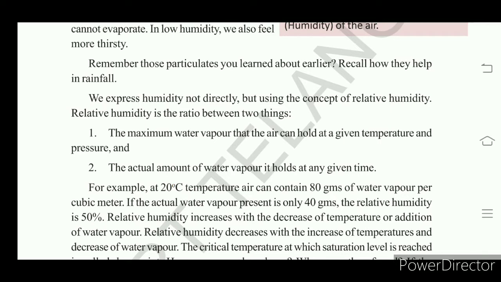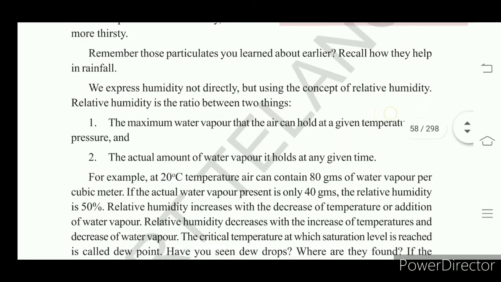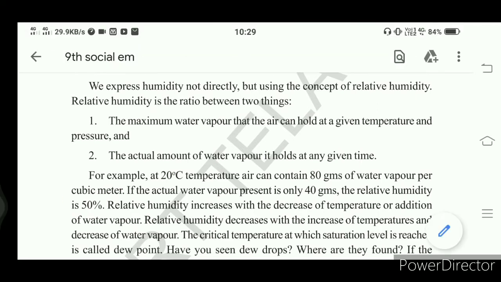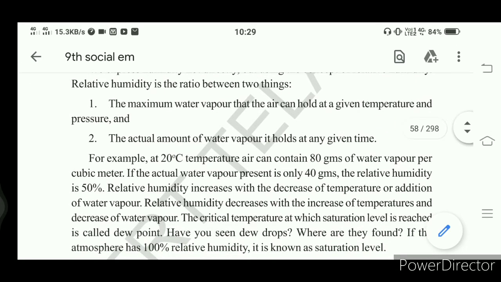Relative humidity is the ratio between the actual amount of water vapor present and the capacity of the atmosphere to hold water vapor at a particular temperature. To understand relative humidity, here is one example.